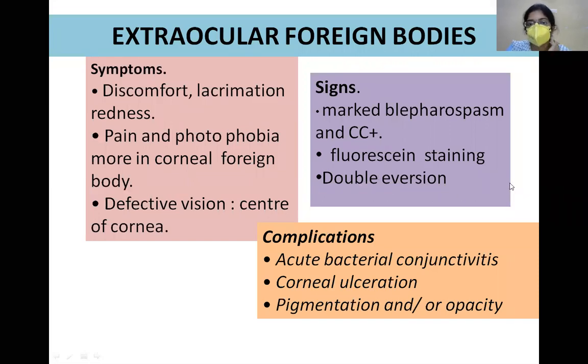Okay. Now, what happens if you simply leave a foreign body like that? Obviously, the patient will be in immense discomfort. He will not be comfortable. Apart from that, there can be development of a corneal ulceration. And because the conjunctiva gets so irritated, there can be secondary bacterial infection, and long-standing foreign bodies can cause pigmentation or corneal opacity formation. So these are all complications which you need to prevent by removal of the foreign body.